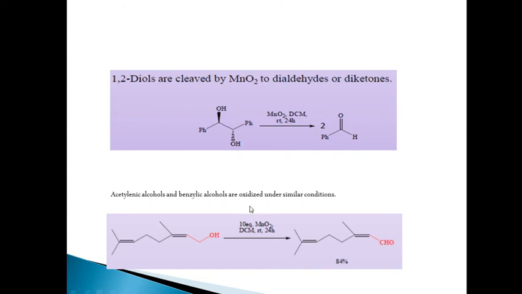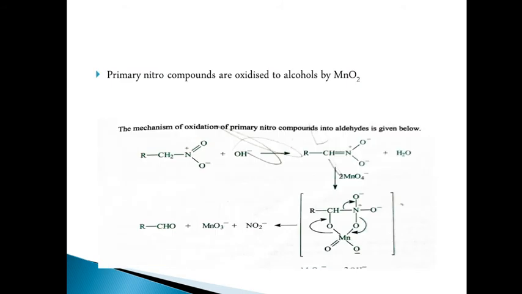Acetylenic alcohols and benzylic alcohols are also oxidized under similar conditions. Here the double bond remains unaffected in the presence of MnO2. Only the CH2OH will be affected. Oxidative cleavage of 1,2-diols by MnO2 can also be explained. These are all applications. Primary nitro compounds are oxidized to alcohols by MnO2.